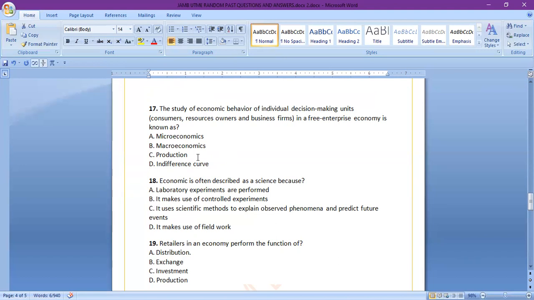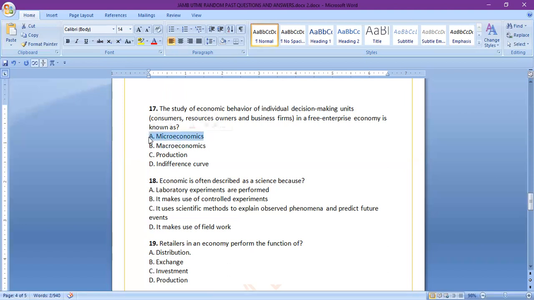Like I said, economics is divided majorly into microeconomics and macroeconomics. So when you're talking about the study of economic behavior of individual decision-making units, such as individual consumer, resource owner, and single business firms, especially in a free enterprise, it is known as microeconomics.